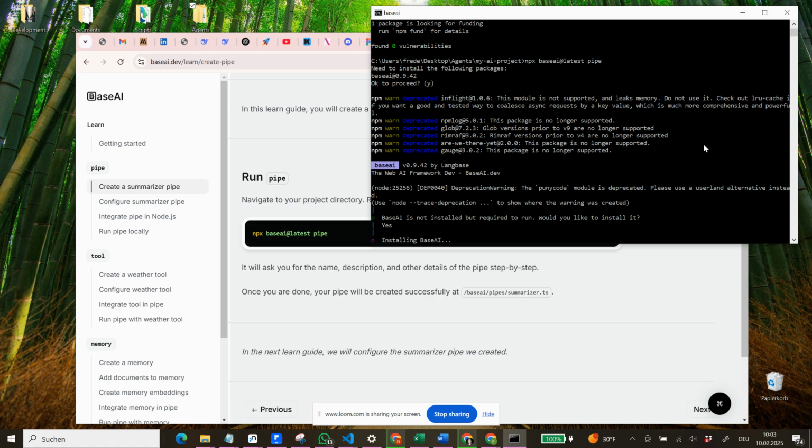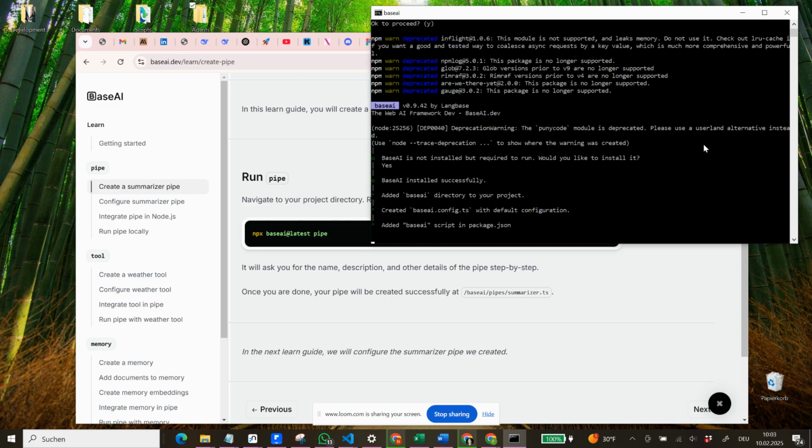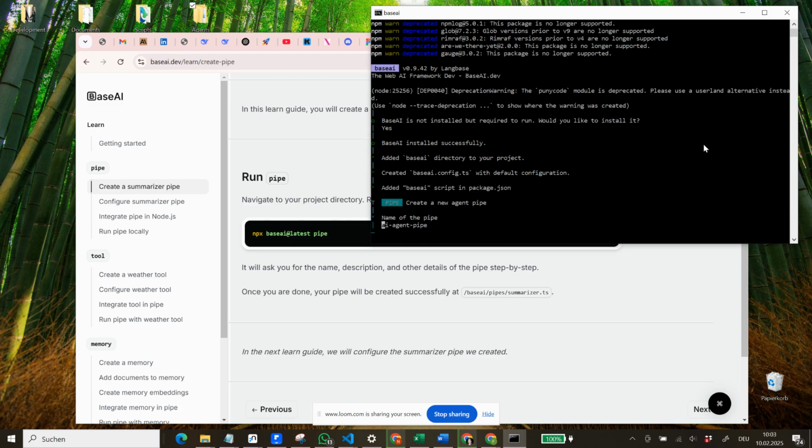So again, we lose some time here, but I think once we have installed it, we are then able to really create those AI agents, and we'll also be able to better understand how they are built, and how once we build the summarizer pipe or AI agents, we can then build upon that and build more and more of those AI agents. Now we see it added the Base AI, it installed it successfully.